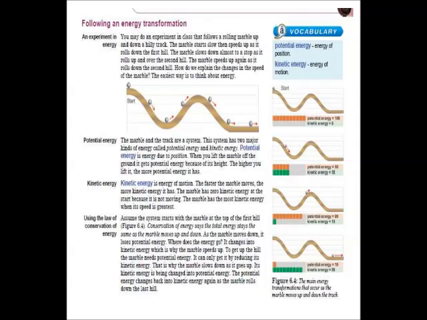Conservation of energy says the total energy stays the same as the marble moves up and down. As the marble moves down, it loses potential energy. Where does the energy go? It changes into kinetic energy, which is why the marble speeds up. To get up the hill, the marble needs potential energy. It can only get it by reducing its kinetic energy. That is why the marble slows down as it goes up the hill. Its kinetic energy is being changed into potential energy. The potential energy changes back into kinetic energy again as the marble rolls down the hill.